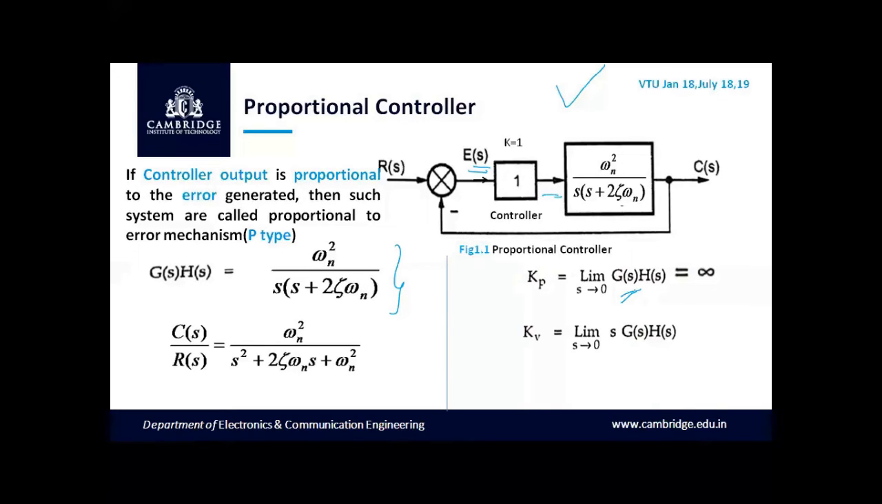And for velocity error constant, the formula is limit s tends to 0 of s times G of s. So if you substitute for G of s again in this expression, as s tends to 0, the s and s will get cancelled out, and if you substitute s equal to 0, we can obtain omega n square divided by 2 zeta omega n, in which one term of omega will get cancelled out. So Kv will be equal to omega n divided by 2 zeta. So we have obtained Kp as well as Kv.